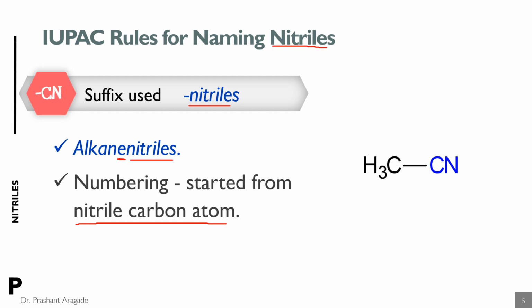In that example, the methyl group is attached to the cyano group, so you start the numbering from this carbon atom like this. Two carbon atoms are there, so the name of the alkane is ethane, and you just add the suffix nitrile. So the name of this compound is ethane nitrile.